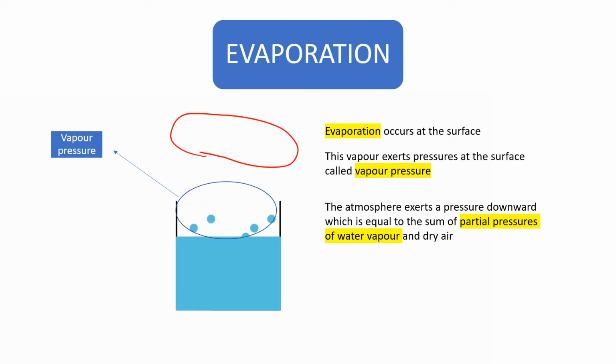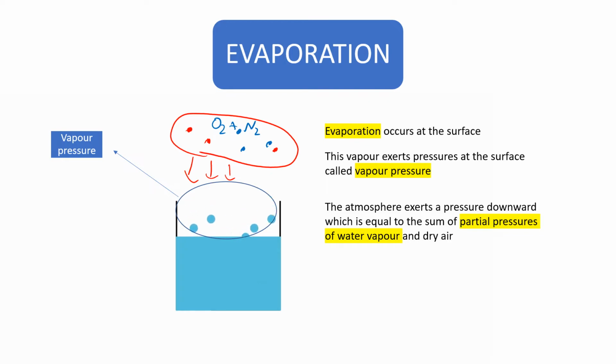And the atmosphere exerts a pressure downward, which is equal to the sum of partial pressures of water vapor and dry air. Because the atmosphere consists of water vapor and oxygen and nitrogen. The water vapor constitutes only a very low percentage in the atmosphere.